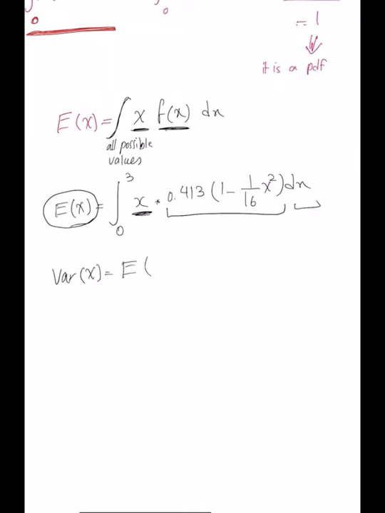Same thing, just x squared times the function of x. So variance is the expected value of x squared minus the expected value of x to the power 2, right? So the expected value of x is what we already calculated here. So you have that. You just have to raise it to the power 2. And then the expected value of x squared, how do you calculate this one?